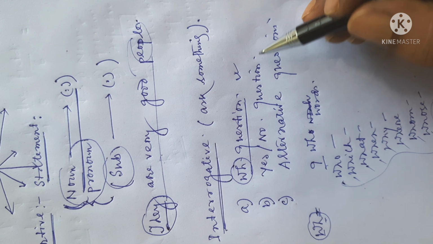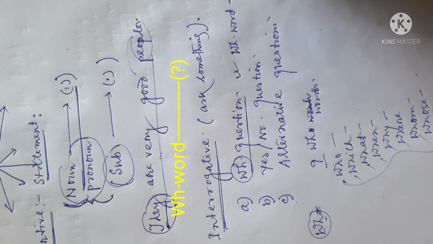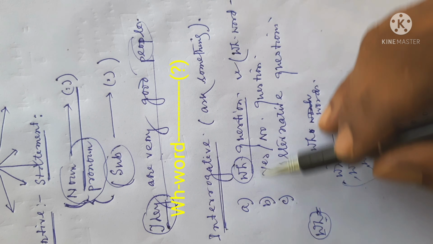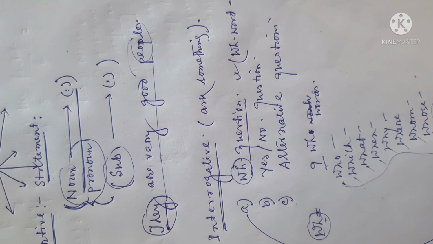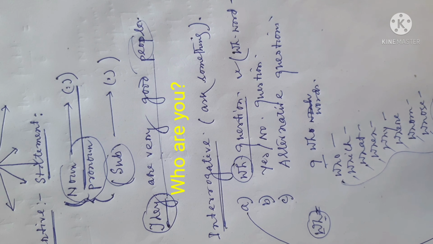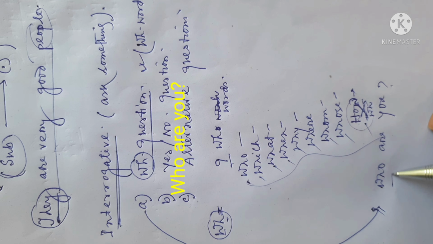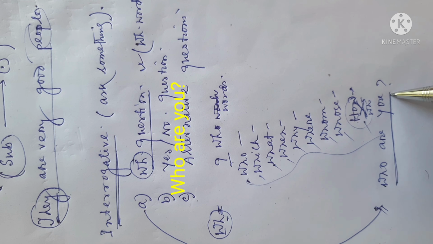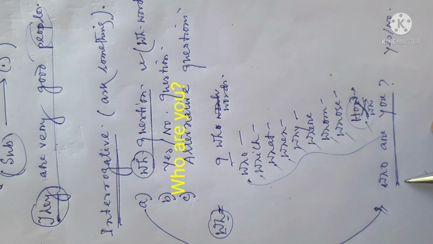So a question which starts with a WH word and ends with a question mark is called a WH question. We can explain it broadly. For a WH question, we may take an example. Who are you? This is a sentence, who are you? If we ask this question to someone, can he give us the answer by yes or no? No, obviously no.